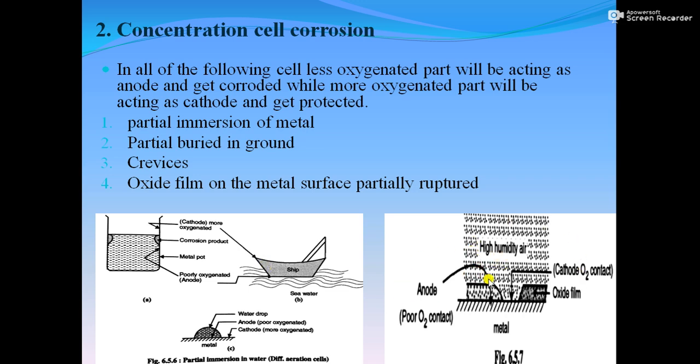Again in this picture, there is a metal surface and on it there is an oxide coat. The cathode is in contact with more oxygen, and this anodic part will be in less oxygen. So automatically the concentration cell gets formed and corrosion takes place. In this way, corrosion can occur by wet electrochemical corrosion.